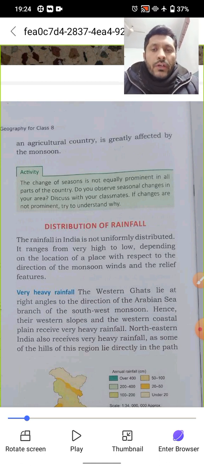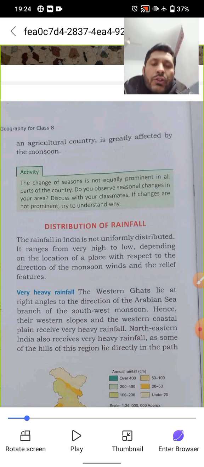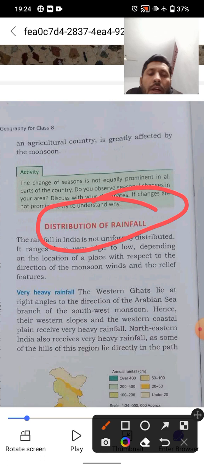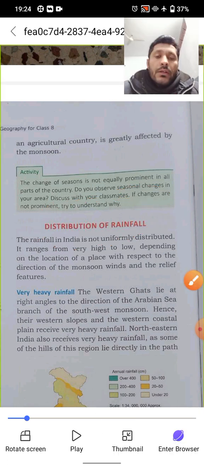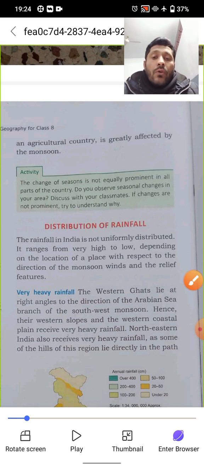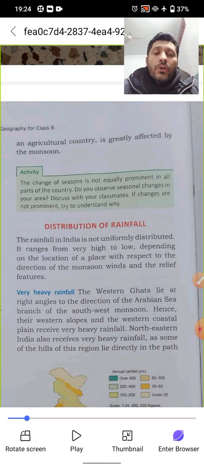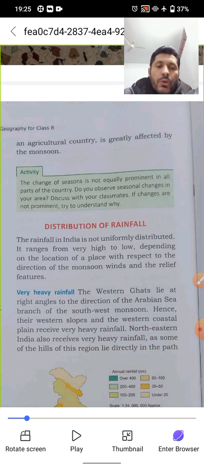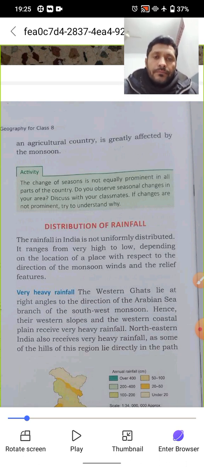So distribution of rainfall, I will be continuing in my next video so that you can go through it nicely, and I will be explaining this topic, distribution of rainfall, for section A. Still, for section B and C, they have to complete their question answers, which I have already done, and within a short time I can share them with you in coming videos also.